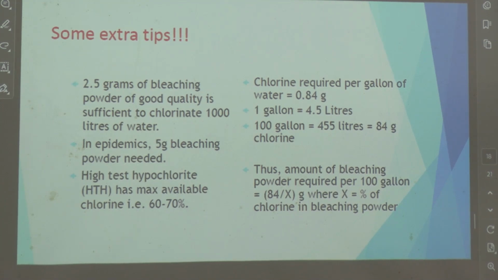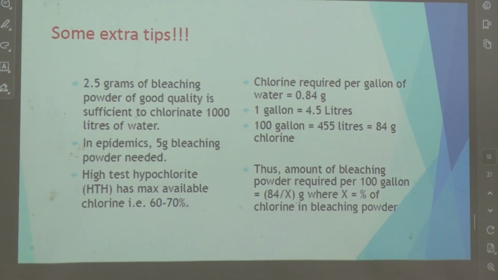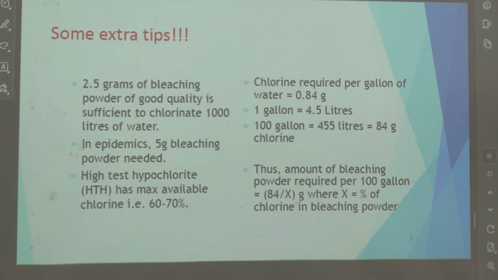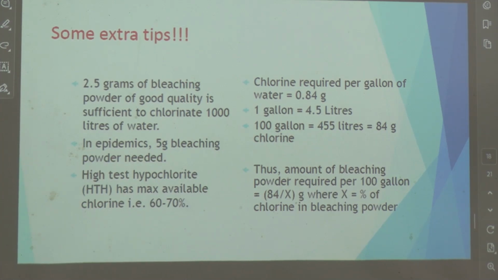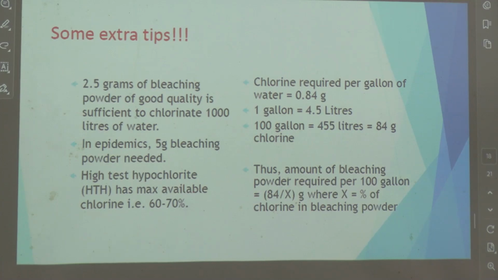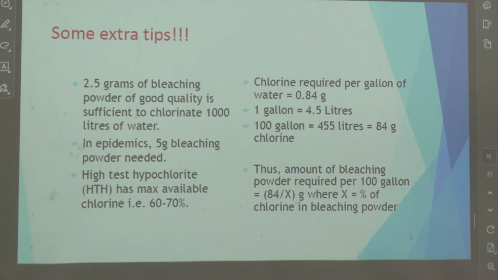So these are some other tips. Approximately 2.5 grams is needed for disinfecting 100 liters of water. During epidemics, you need more, 5 grams is required. And chlorine required per gallon of water is 0.84 gram. 1 gallon is equal to 84 grams of chlorine. Okay. The amount of bleaching powder therefore is 84 divided by X, where X is the percentage of chlorine in bleaching powder. Okay. So these are some of the things regarding bleaching powder and Horrocks apparatus and things like that.